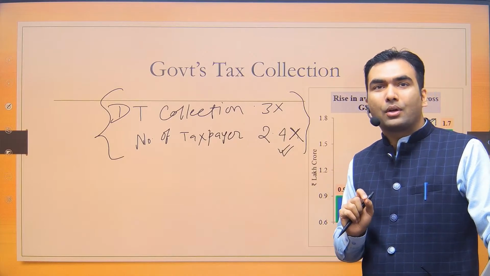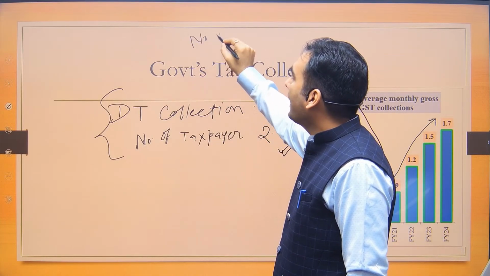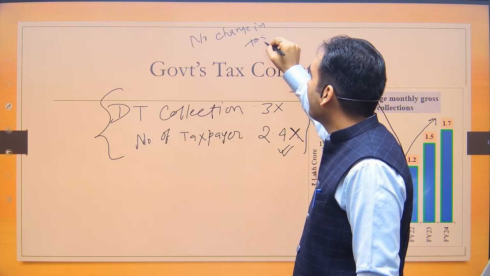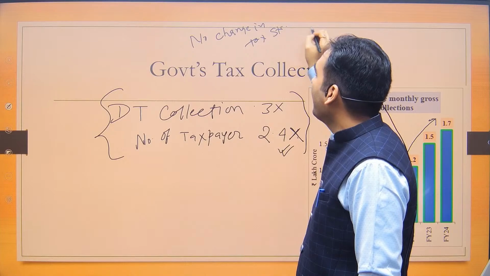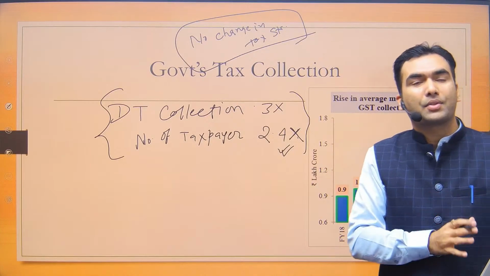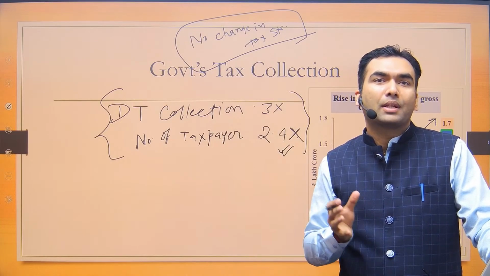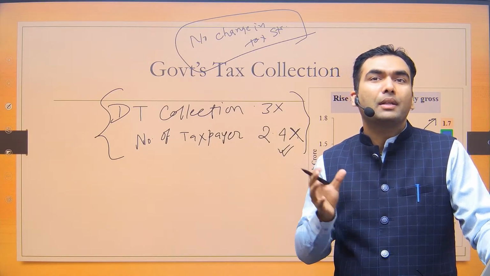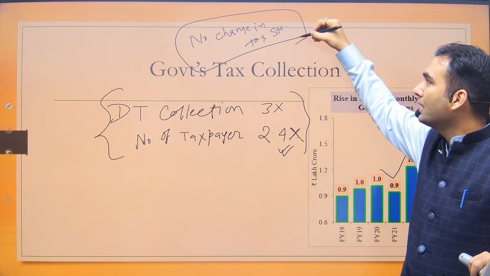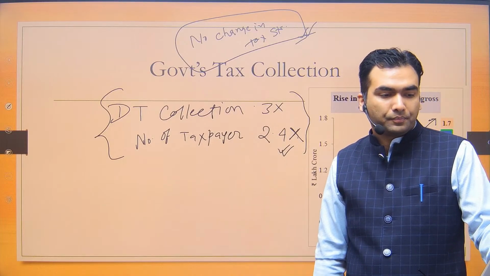And on this front, I would also like to say that there has been no change in tax structure. In this year's budget, the government did not make any change in tax structure from whatever was there last year. In fact, the exemption or special grants that have been given to the startups have also been continued in this year's budget. So there is no change in tax structure in this year's budget. ठीक है.